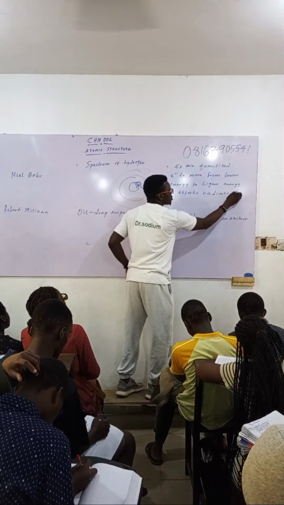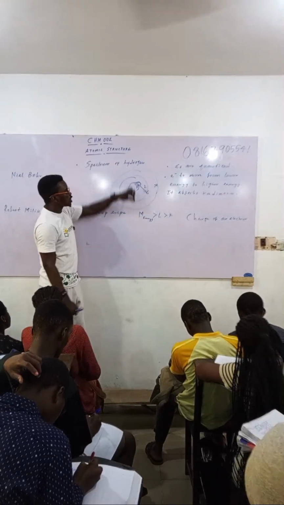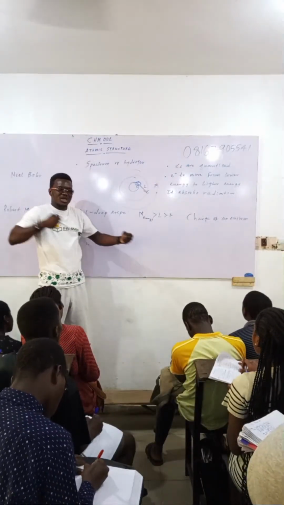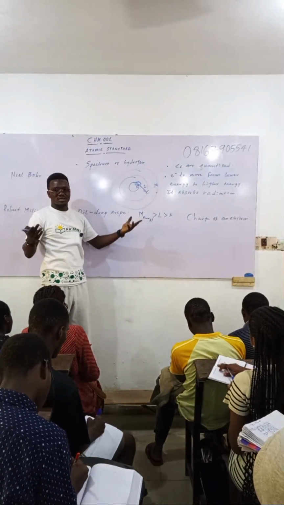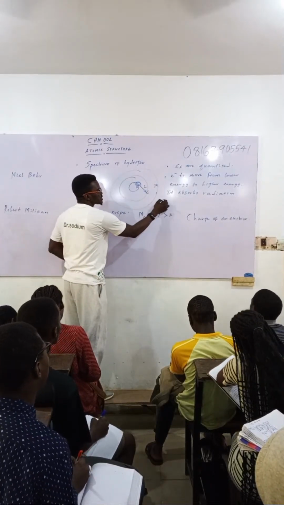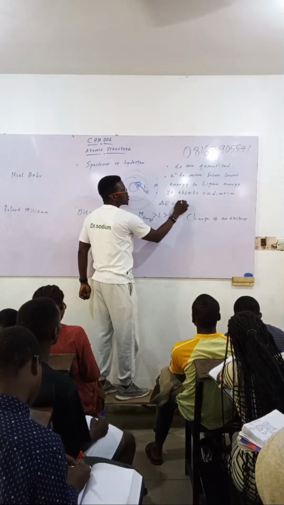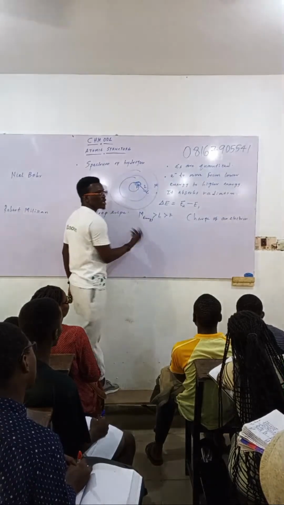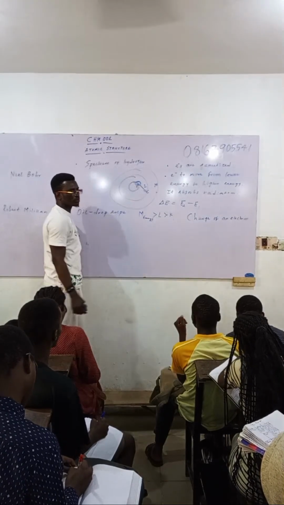That's one of the things you need to note. It must absorb energy in the form of light. You talk more about that in physics. That's why you always calculate the energy difference. You say the change in energy is equal to E2 minus E1, or any, depending on the shell.